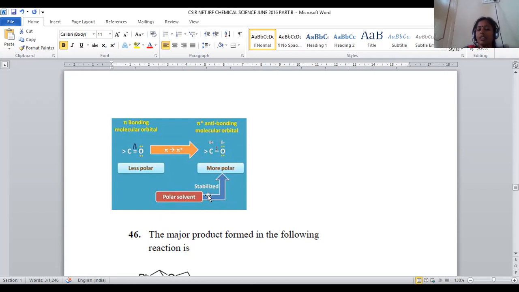So hence we can say under polar conditions, a more polar, charge separated species is generated. Pi bonding is non-polar, but the pi antibonding orbital under polar solvent conditions becomes more polar in nature, so that it will be more stabilized. Right.